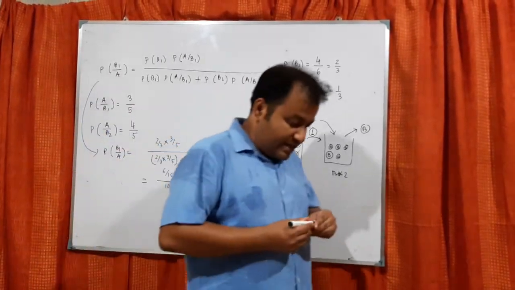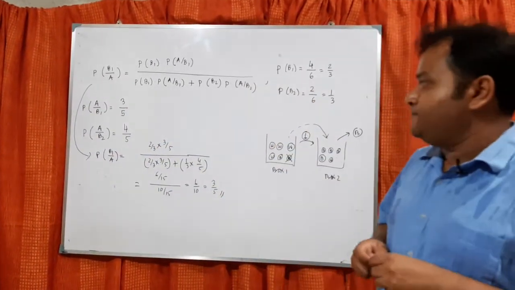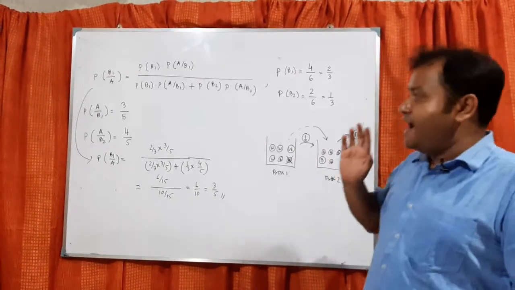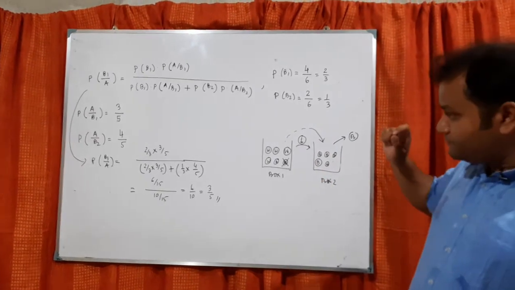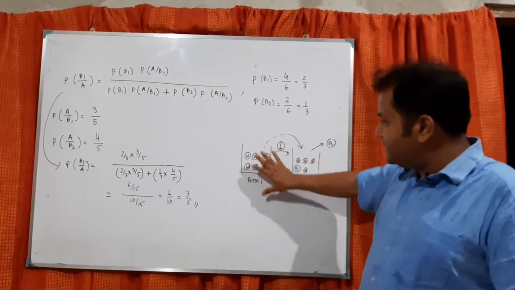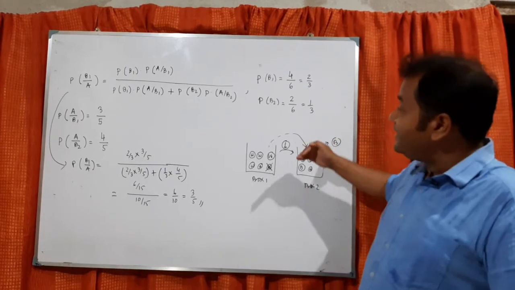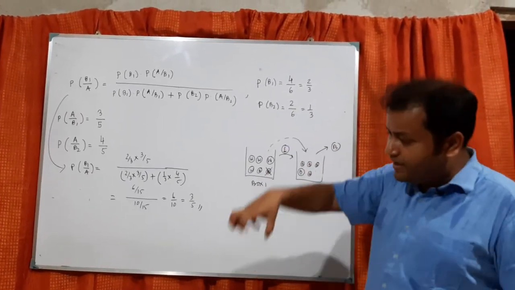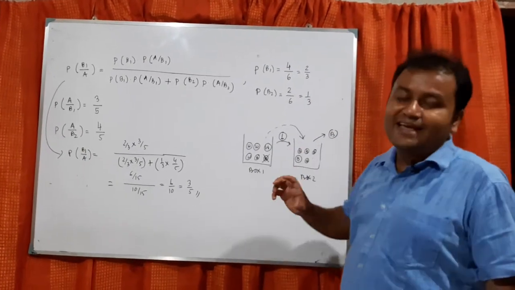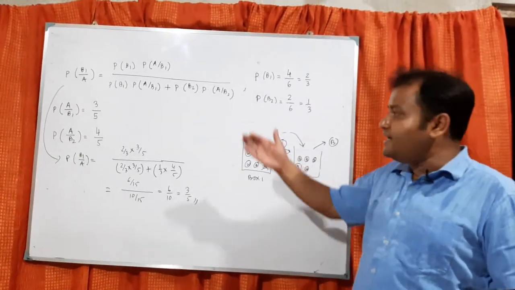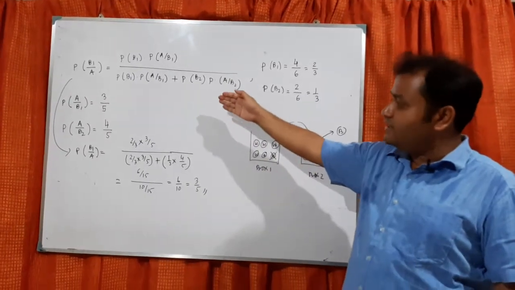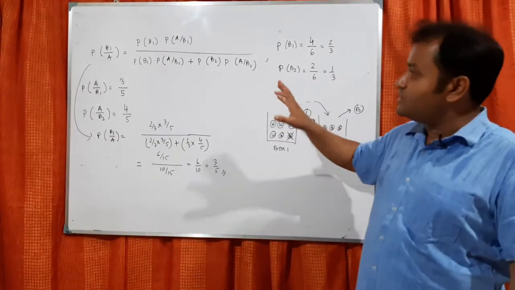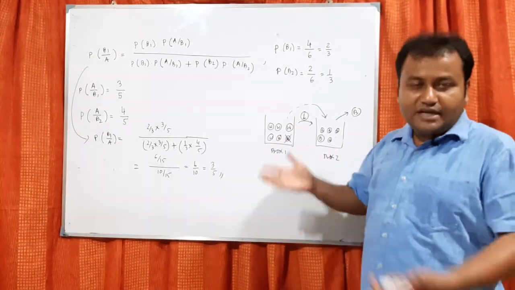So my understanding of this Bayes theorem is that you have to be very careful when you read the statement, and you have to be very careful about which information is given to us and which event you assume. So basically when some transfer or some pickup happens, you have to take that as the event, and then calculate according to the law. Sometimes your understanding is needed, a lot of calculations are not required. Your understanding is required. That's all for this class.